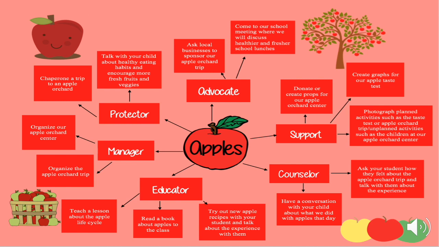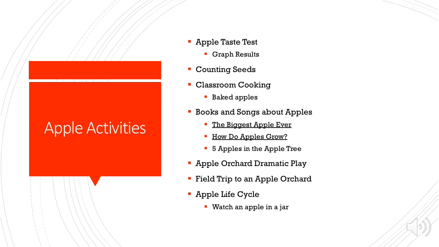The next role is manager, so they could help organize the apple orchard trip or organize the apple orchard center. This would probably be a great role for somebody that has a little bit more time that they're willing to give. And then the last role is the protector role, so families could chaperone the trip to an apple orchard, or they could also talk with their child about healthy eating habits and encourage more fresh fruits and veggies. Like I said before, I think apples are a great way to start talking about those healthy habits with children that are so important to get started at that young age.